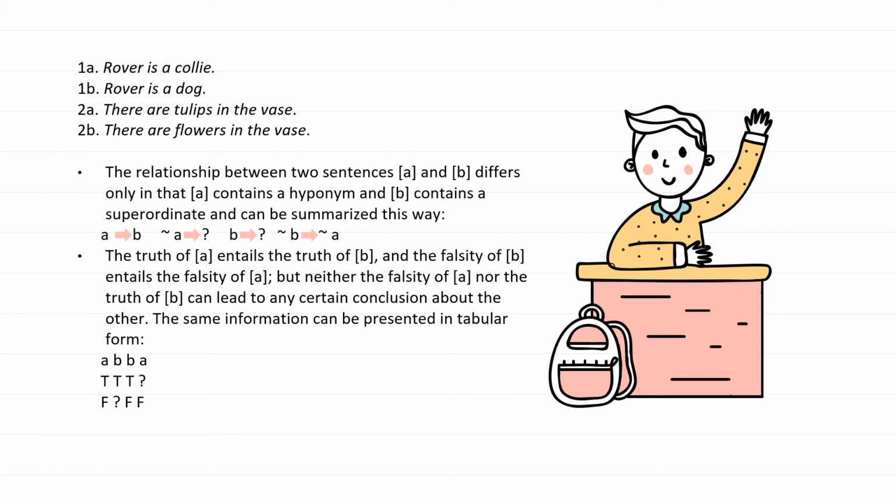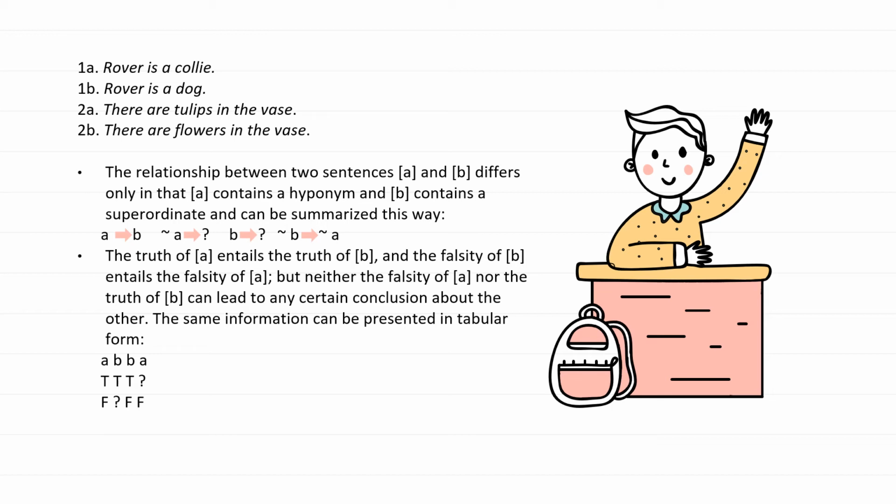The relationship between two sentences A and B differs only in that A contains a hyponym and B contains a superordinate, and can be summarized this way. If A is true, then B must also be true. If A is not true, B is unknown. If B is true, A is unknown. If B is not true, then A is also not true.